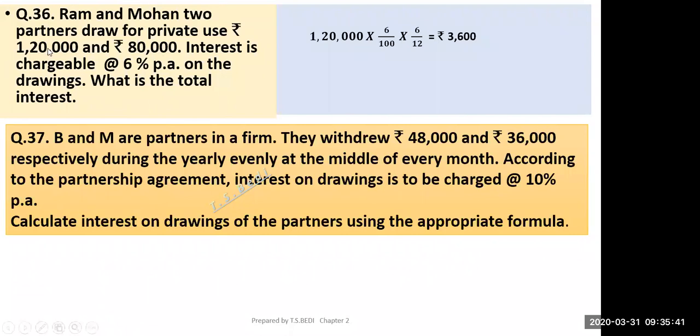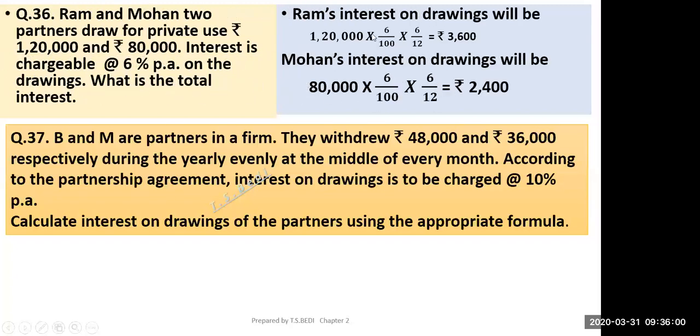So this is very simple, 120, and interest is chargeable at a rate of 6% per annum on drawings. No time period is given. If the time period is not given, then you will apply simple formula 1,20,000 into 6 by 100 into 6 by 12, that is equal to 3,600. So Ram's interest on drawing will be this, and Mohan's interest on drawing will be 80,000 into 6 by 100 into 6 by 12. So this is the case when no time period is given. Is it clear to everyone?